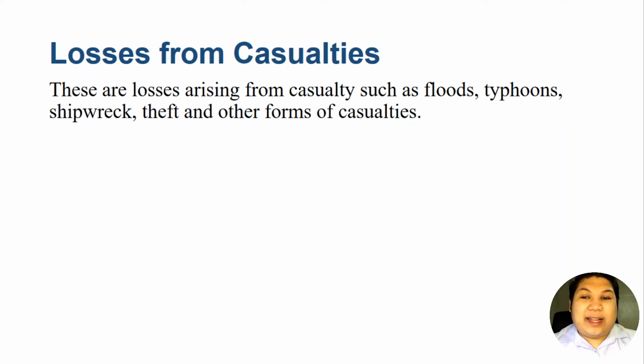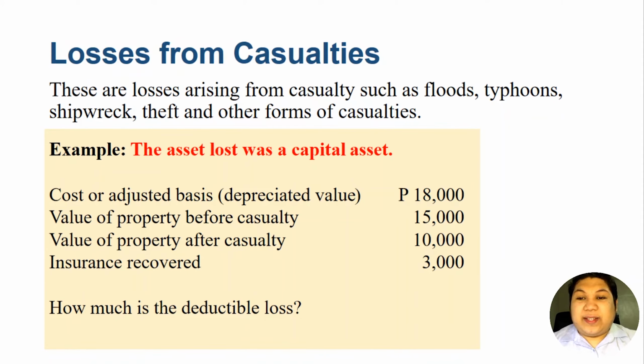So anyway, again, as I have said, losses could arise to businesses or to taxpayers when there are casualties like floods, typhoons, shipwreck, theft, and other forms of casualties. So this is something that we cannot avoid, especially those casualties which are acts of God and we cannot control them. So we are given here as an example, the asset lost was a capital asset, and we have already discussed in our other videos what a capital asset is. So the cost or adjusted basis or the depreciated value of this asset was 18,000 pesos.